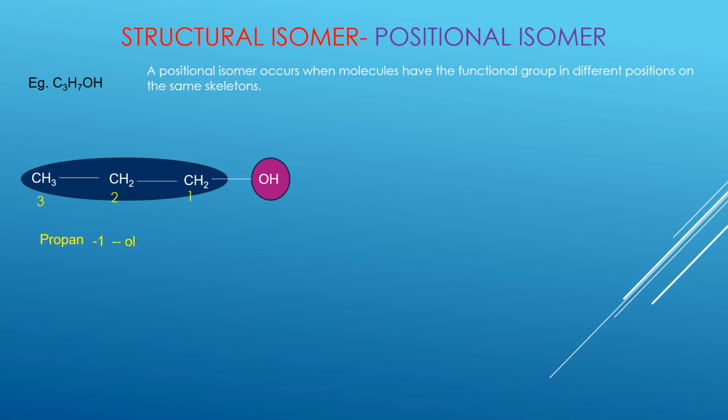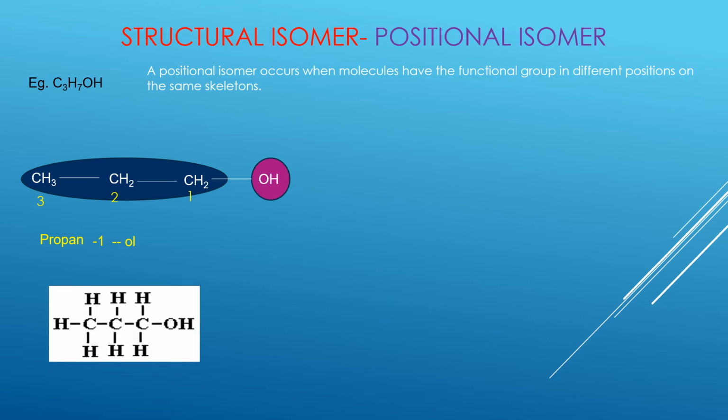Let's see another possibility of drawing this molecule. There is another way of drawing this same molecule, and that is a condensed structural formula, where I am not showing all the individual bonds. In this structural formula, the carbon is bonded to the 3 hydrogen atoms, that's CH3. The second carbon is CH2, the third one is CH2, and then we have the OH.